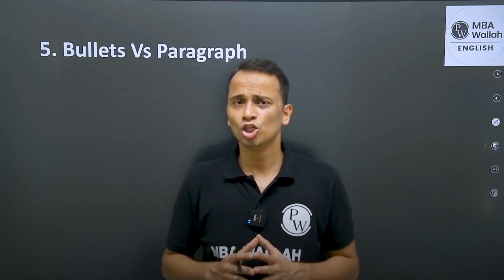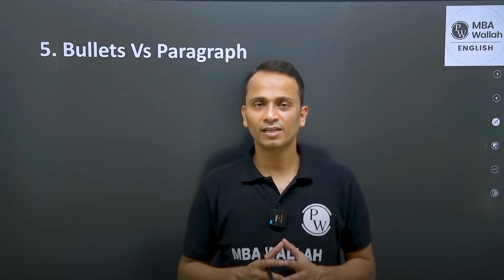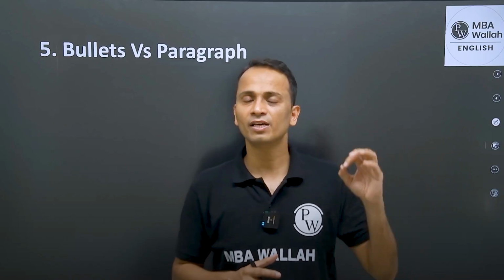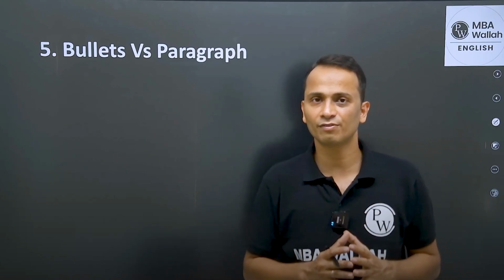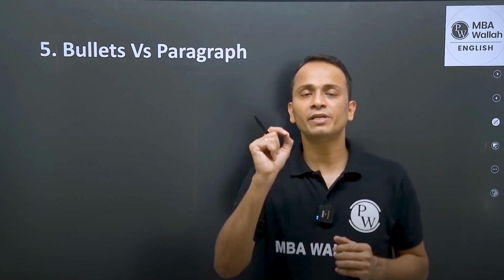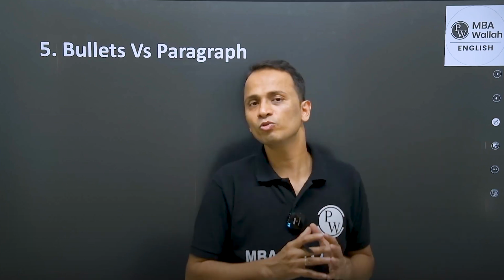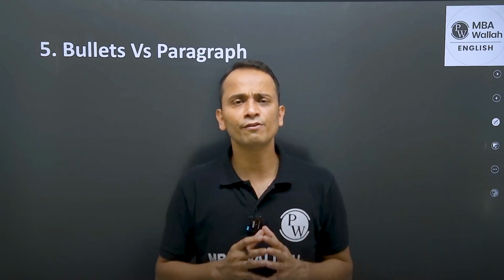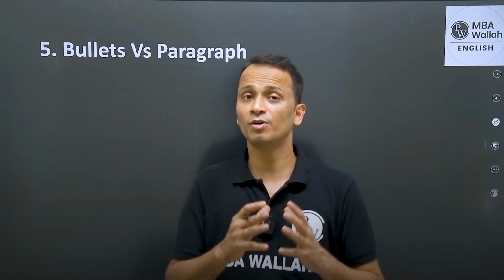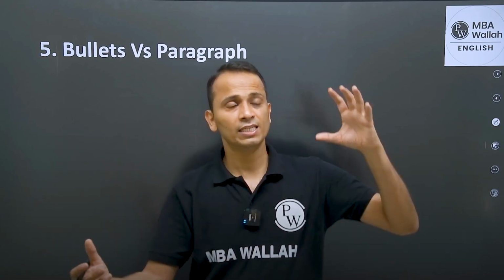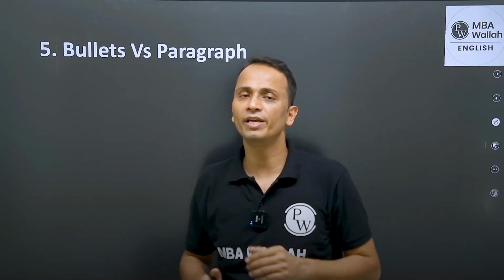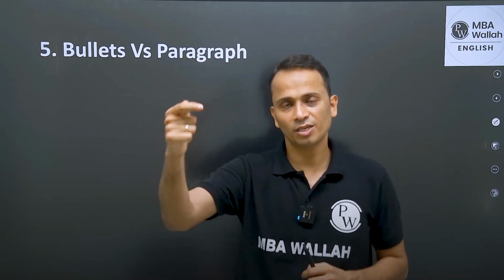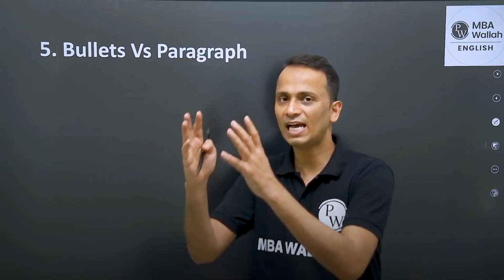Now I'll compare that. So let's say you have a set on arrangements or distributions, okay? And like in one case, you are given the entire information in the form of paragraph, right? So different sentences separated by only full stops. They are not going to the next line, they are remaining in the same line, and all the information, all the instructions, all the conditions are given in the form of paragraph. On the other hand, the same set of instructions are converted into bullet forms. Condition number 1, condition number 2, condition number 3, 4, 5, 6, and so on.